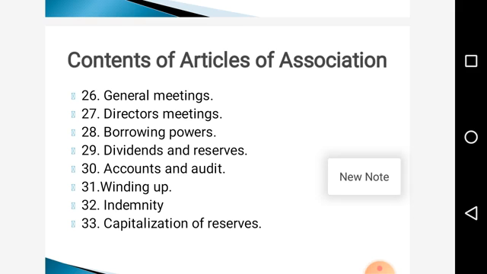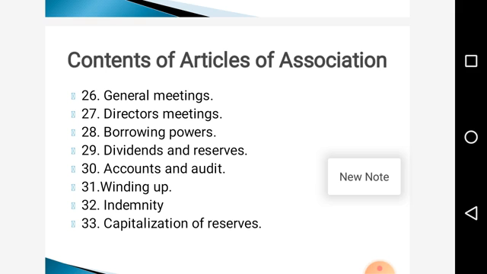Then dividends and reserves, how to distribute the dividend to the shareholders and how much money we have to keep as a reserve. 30th is accounts and audits, how to maintain the accounts, which type of methods we have to adopt for accounts and how it will be audited. 31 is winding up. Then 32 is indemnity, how to compensate. Winding up means closing of the company. Indemnity means how to compensate if there are any problems.